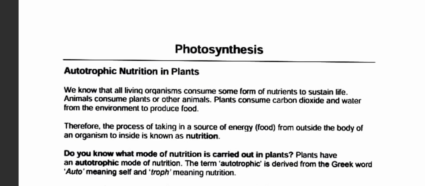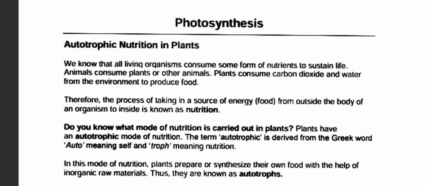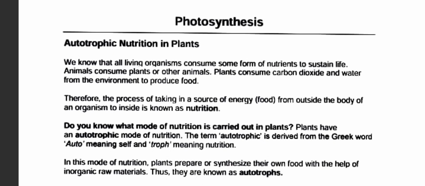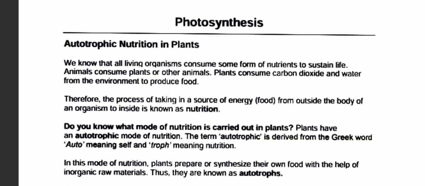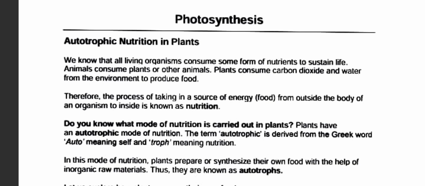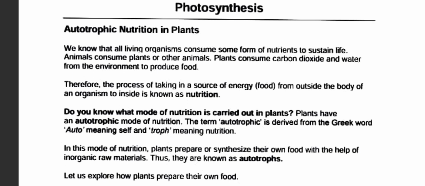Autotrophic nutrients in plant. We know that all the living organisms consume some form of nutrients to sustain life. Animals consume plants or other animals. Plants consume carbon dioxide and water from the environment to produce food. Therefore, the process of taking in a source of energy, which we'll call food, from outside the body of the organism to inside is known as nutrition.